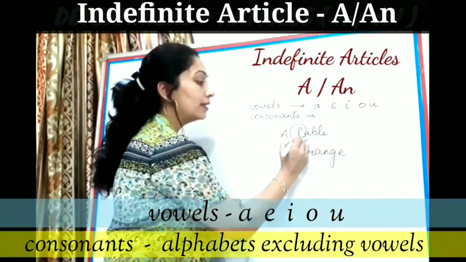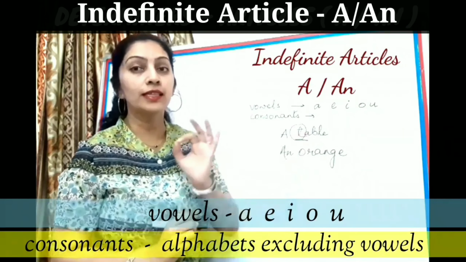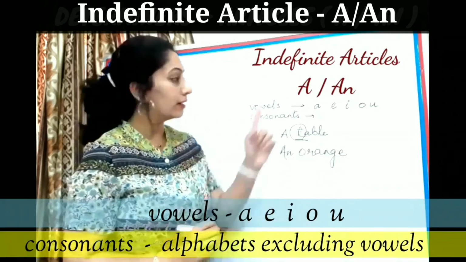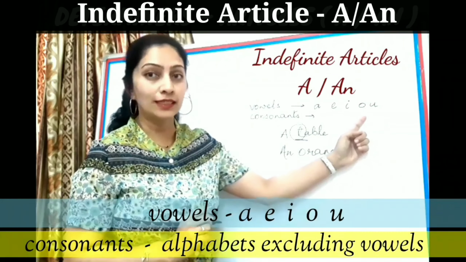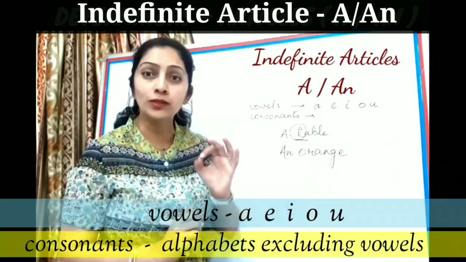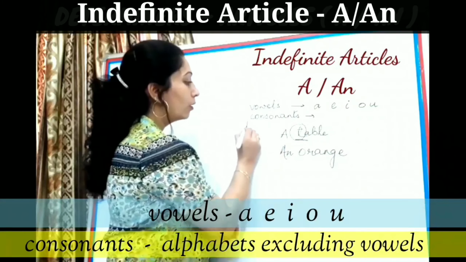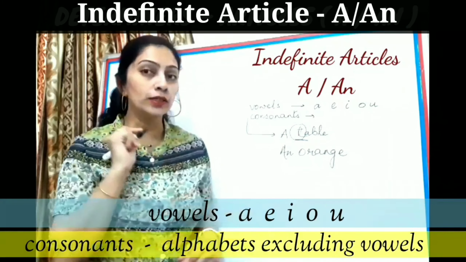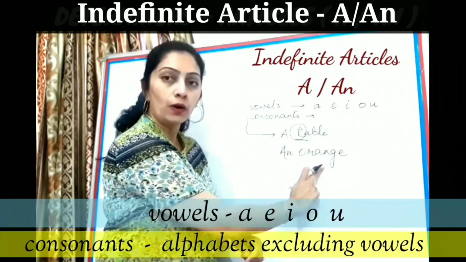Now, the starting sound of this word, table, is t. T does not fall under the category of vowels, so obviously t will fall under the category of consonant. T is a consonant. So, we put a always before a consonant. Take the next phrase, an orange.